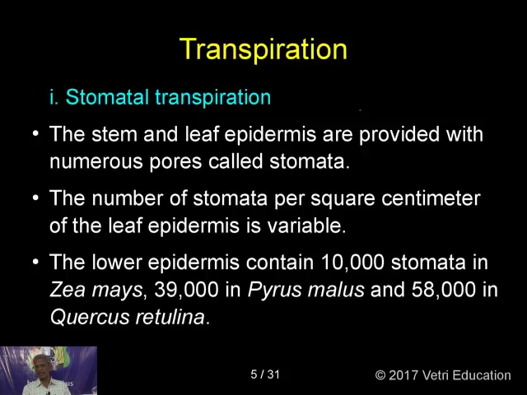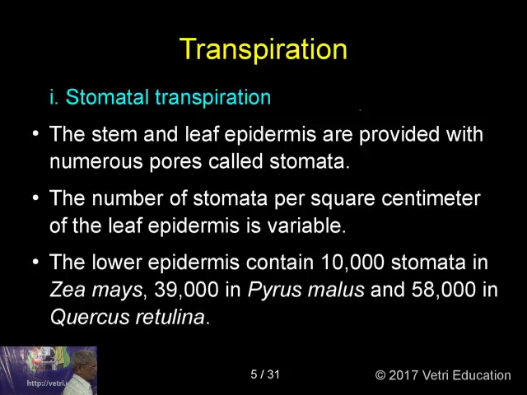Pyrus communis is pear. So in apple you get 39,000 stomata per square centimeter, and 58,000 in Quercus robur. So this gives you an estimate of the number of stomata present on the different surfaces of the leaves. As I was telling you, the number of stomata per square centimeter of the leaf epidermis is variable, and here you can see that statement is highly correct with the data.